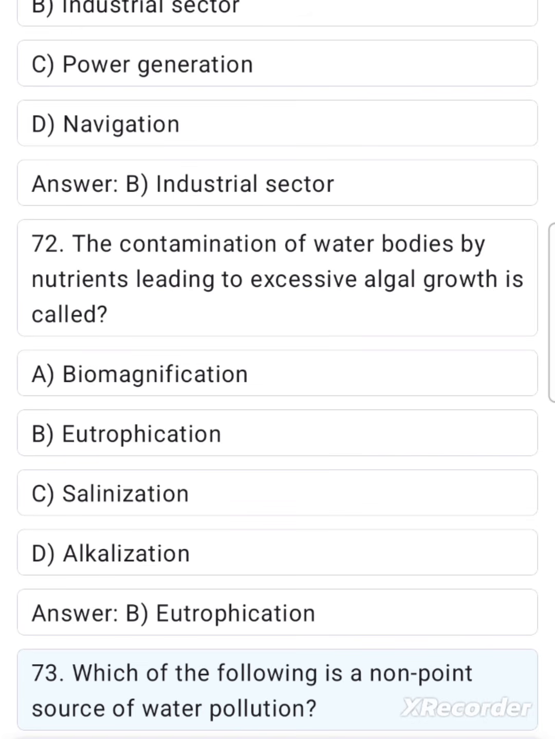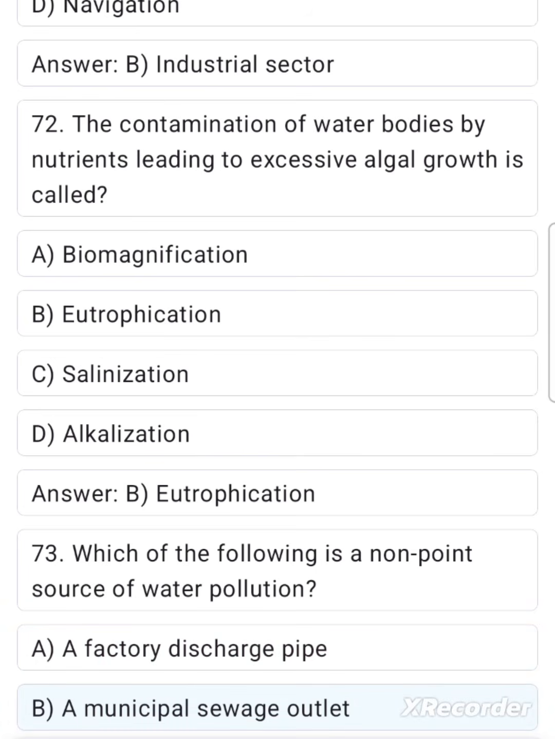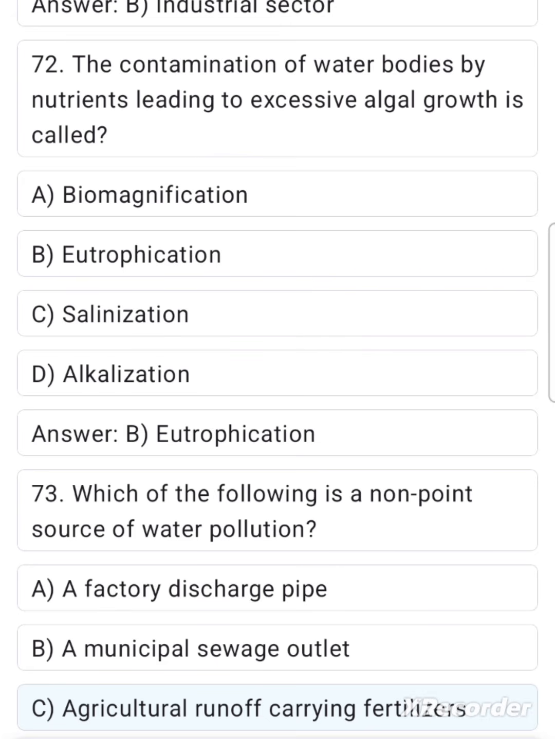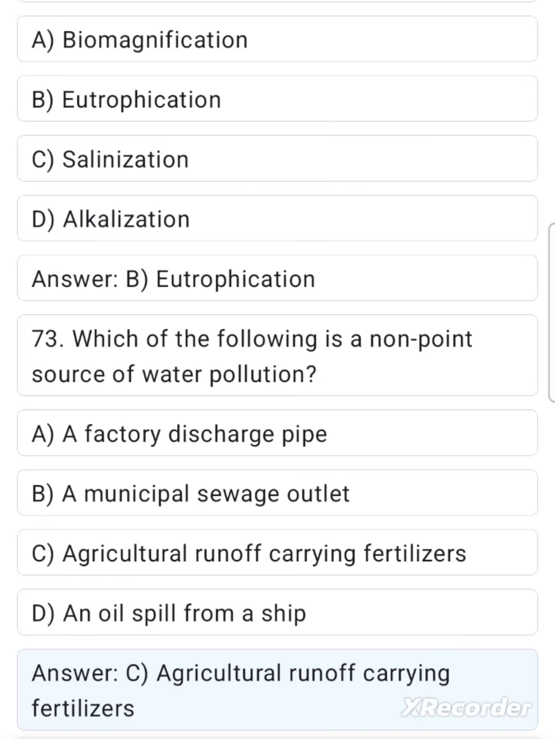73. Which of the following is a non-point source of water pollution? A. A factory discharge pipe. B. A municipal sewage outlet. C. Agricultural runoff carrying fertilizer. D. An oil spill from a ship. Answer C. Agricultural runoff carrying fertilizer.